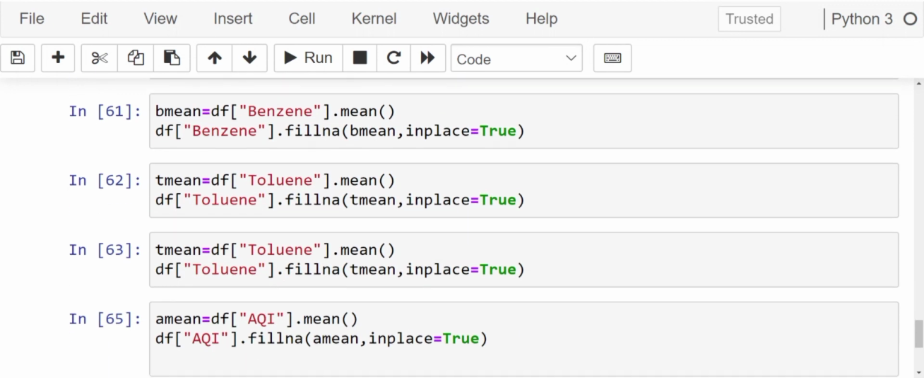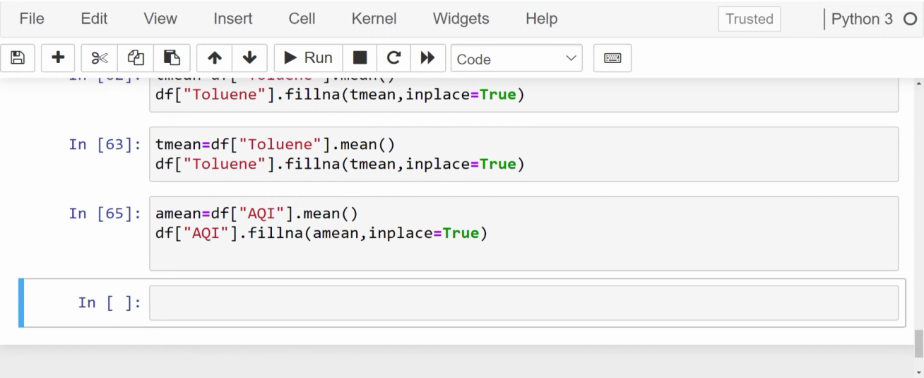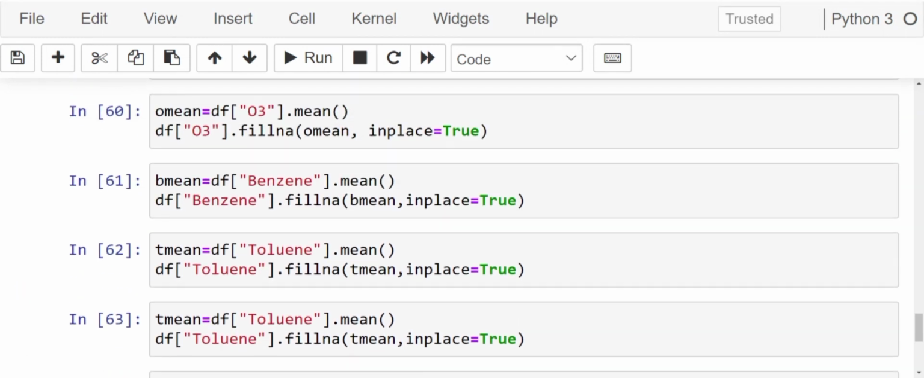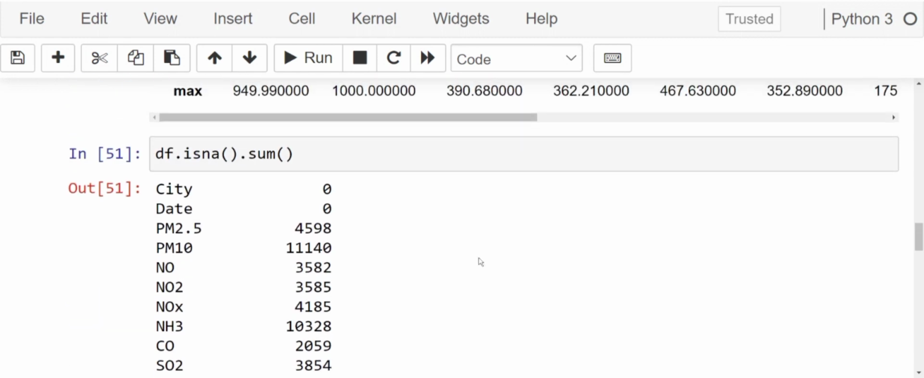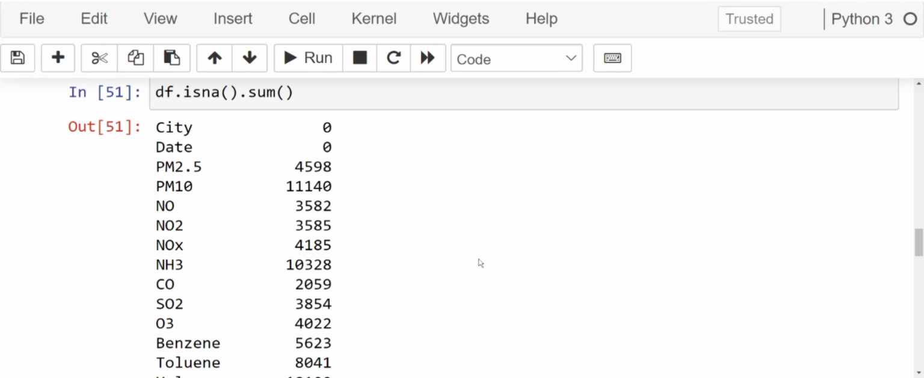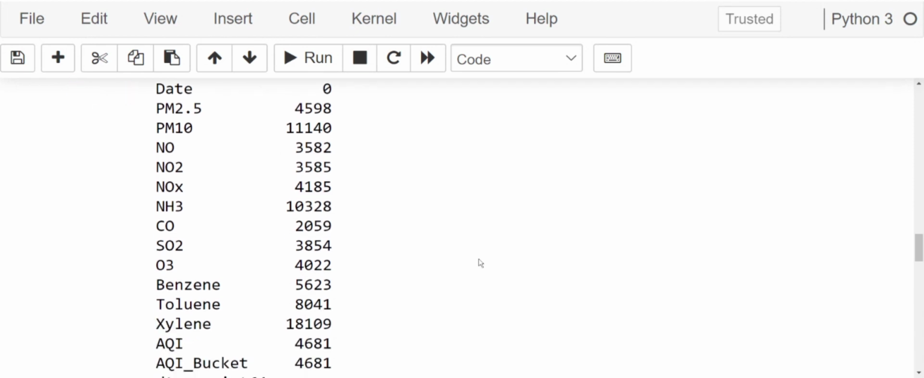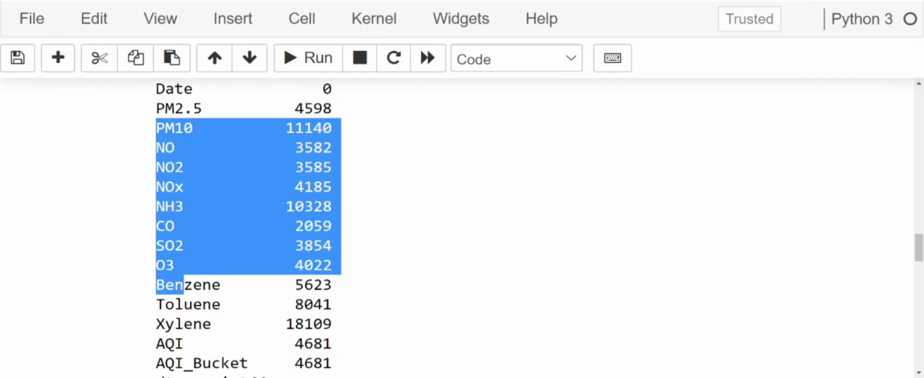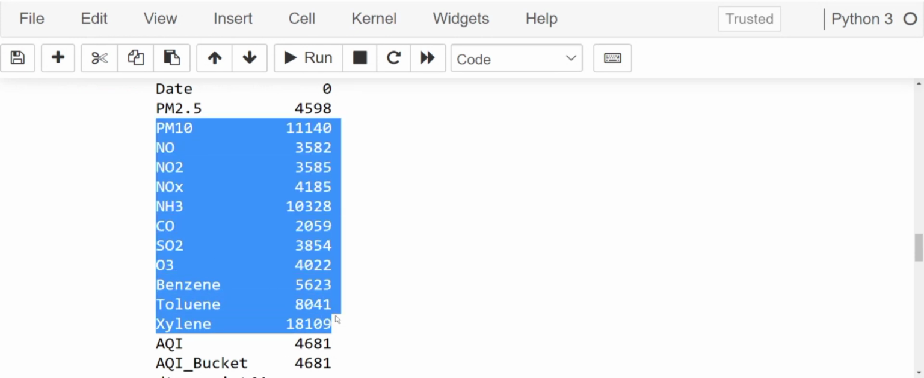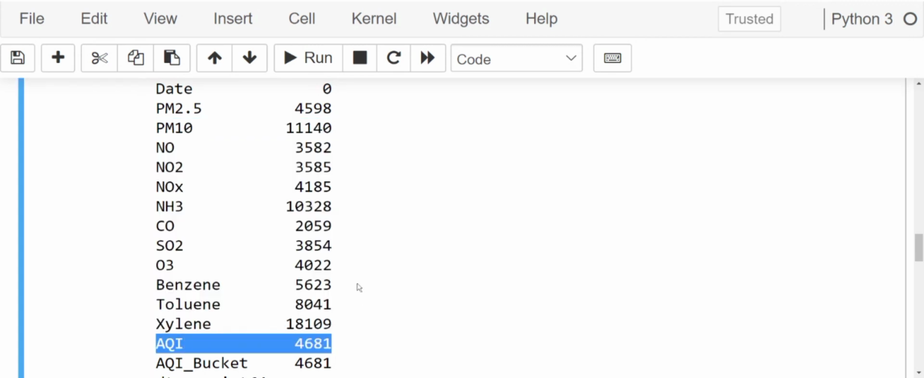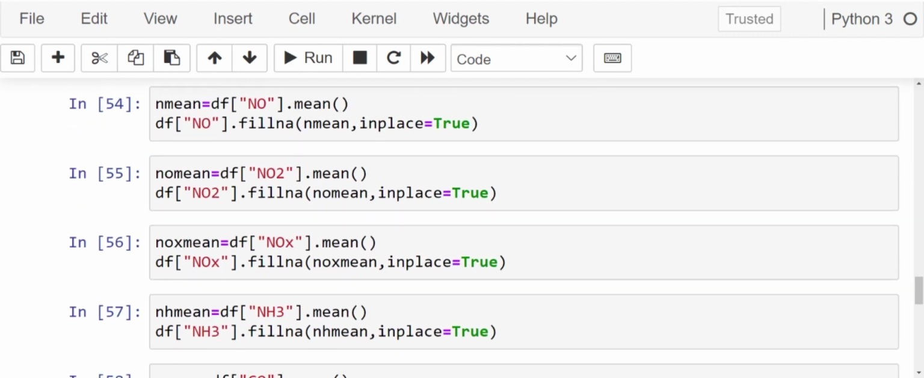What's the next step? The next step is to divide our data into two parts, into independent variables and dependent variable, that is into x and y. Which are our x variables? Over here we can see that particulate matter 2.5, particulate matter 10, nitric oxide, nitrogen dioxide, nitrogen oxide, ammonia, and so on, till xylene, these are our independent variables, and the air quality index is our dependent variable. So we'll divide the dataset into x and y.